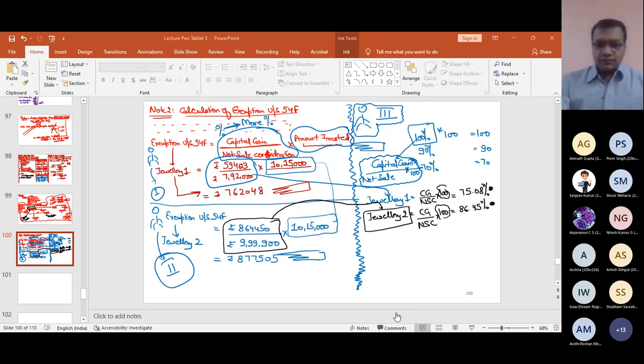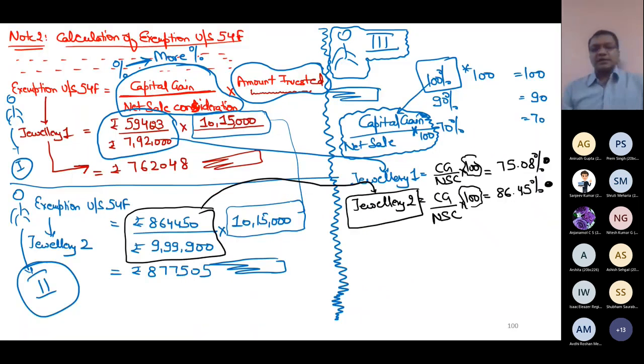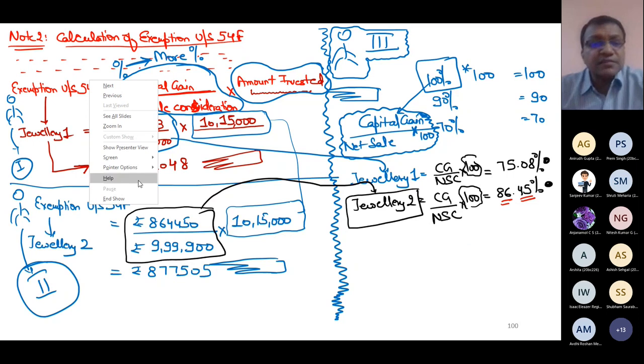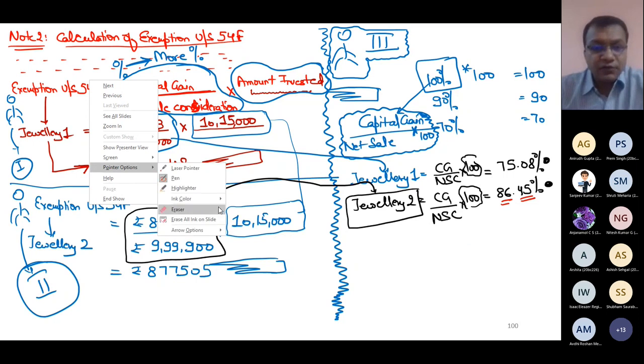And now, what also do you need to think? You must also think that total investment is 10,15,000, and even in jewelry 2, though I have the maximum percentage 86.45, how much is the maximum capital gain which can be exempt? Can you tell me how much is the maximum capital gain which can be exempt?